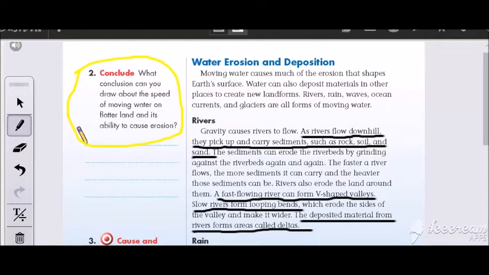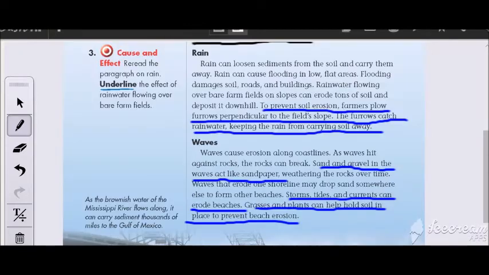Look at this question here. What is the conclusion that you can draw about the speed of moving water? Of course, it can form valleys or V-shaped valleys and deltas. The second reason of the water erosion is the rain. The rain, of course, flows down and carries a lot of particles together and moves them to other places. But the most damage happens to the farmers.